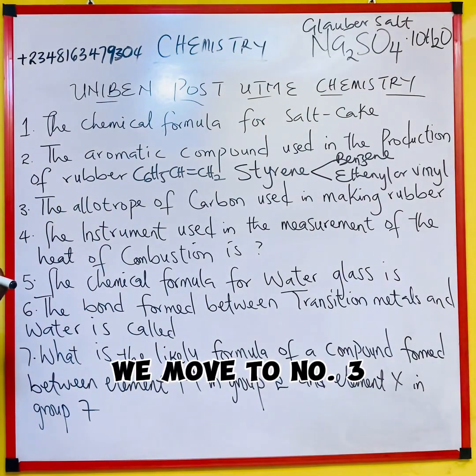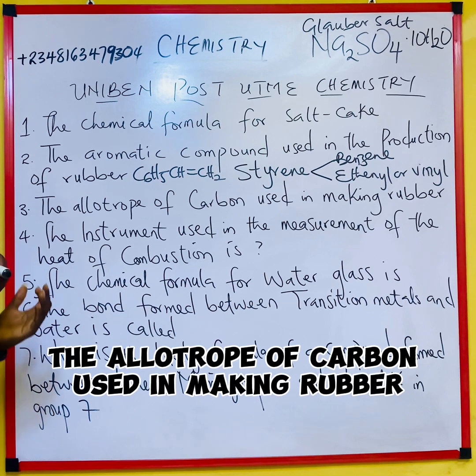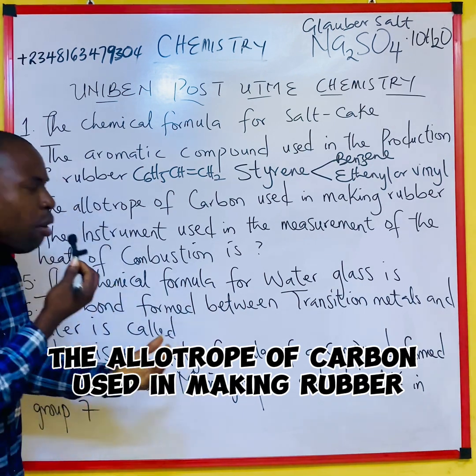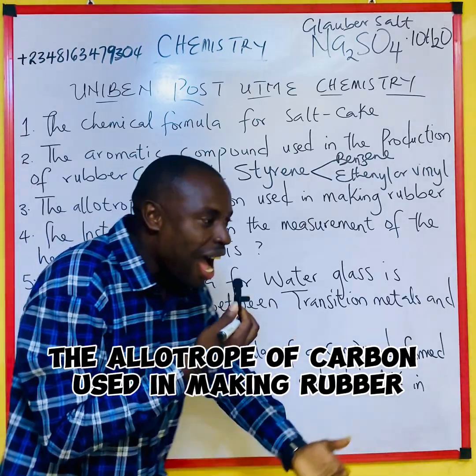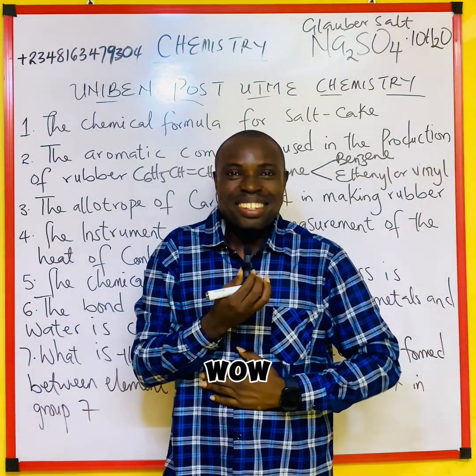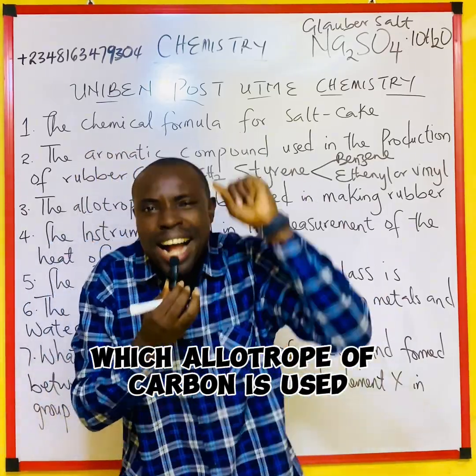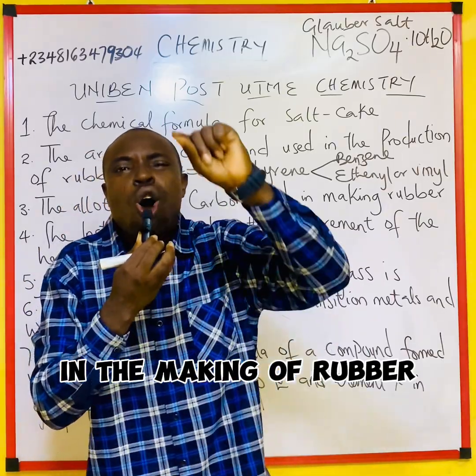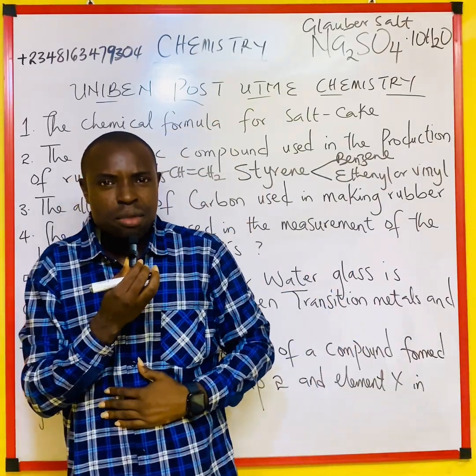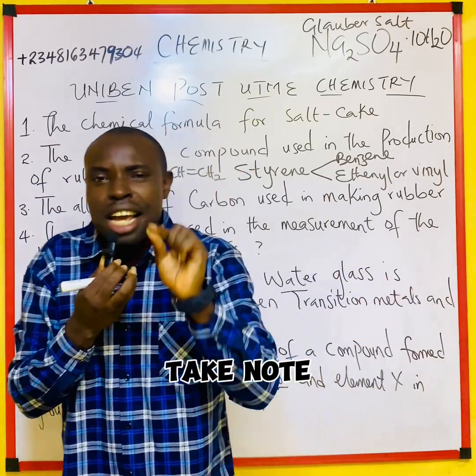We move to number 3. The question says, the allotrope of carbon used in making rubber. Wow, amazing. Which allotrope of carbon is used in the making of rubber? Before I give you the answer to this question, take note.